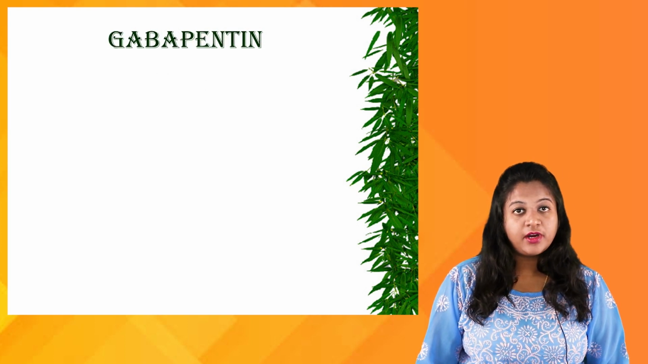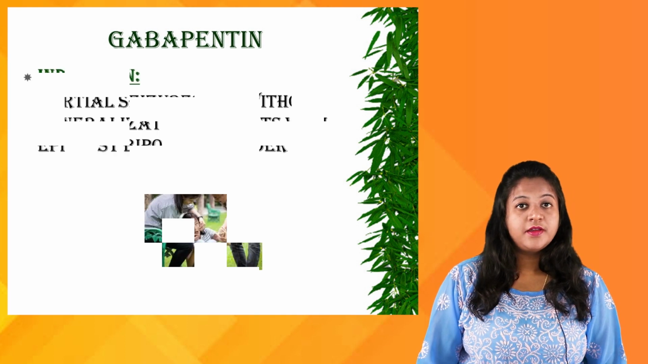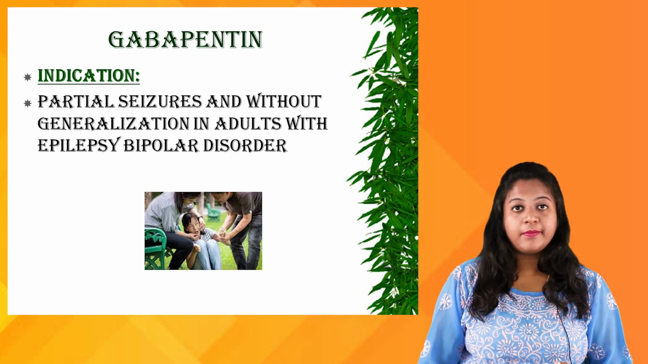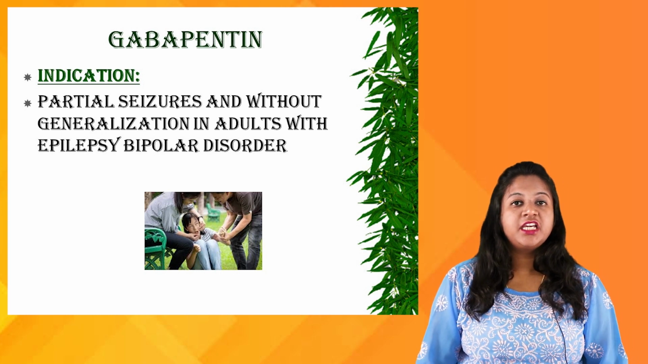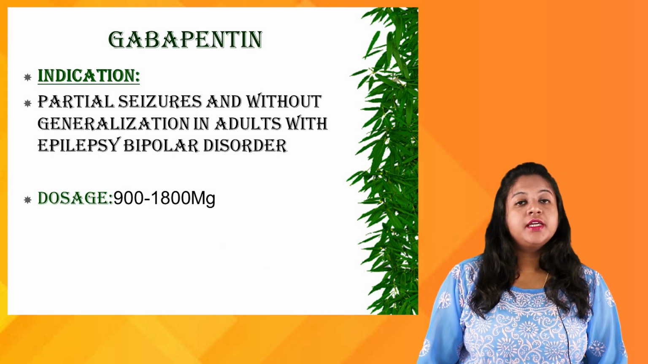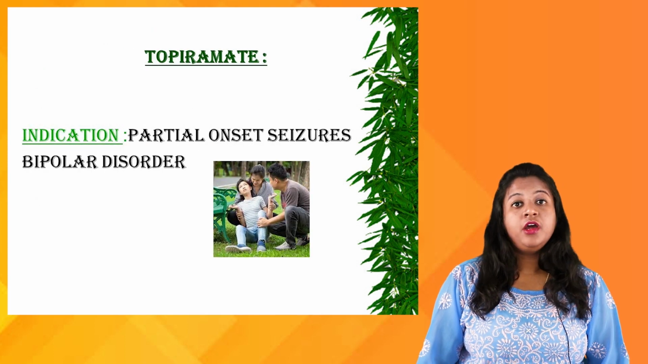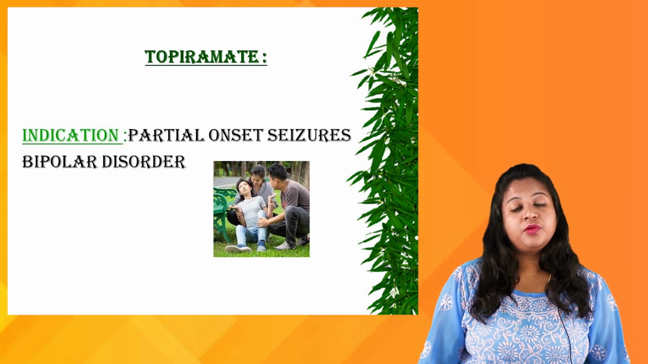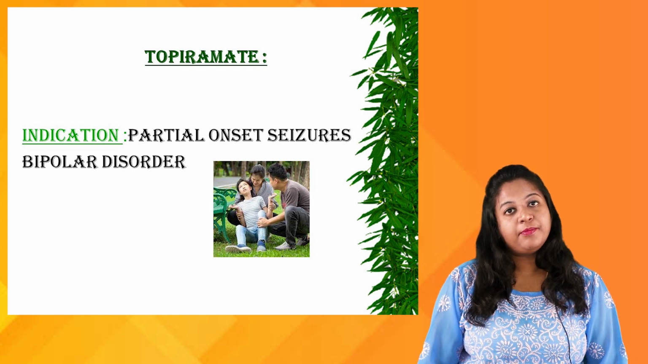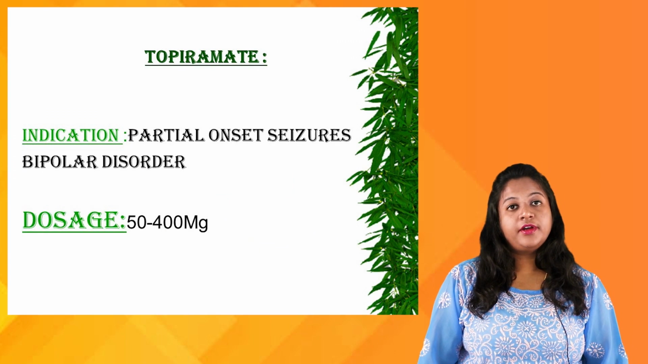Moving on to the next drug, which is gabapentin. The indications of gabapentin are partial seizure, epilepsy in adults, as well as the bipolar disorders. So that is the indication of the drug gabapentin. The average dose of the drug is 900 to 1800 mg. Next is topiramate, right? The indication of the drug topiramate is partial onset seizure and the bipolar disorders. The dose of the drug is 50 to 400 mg.